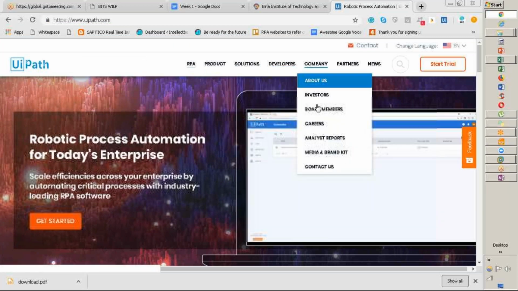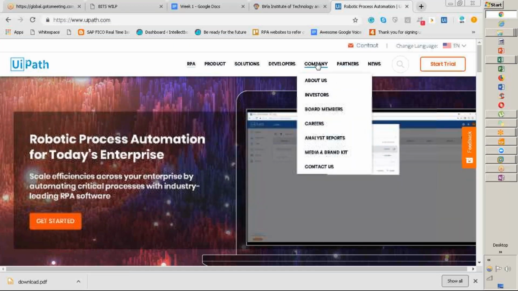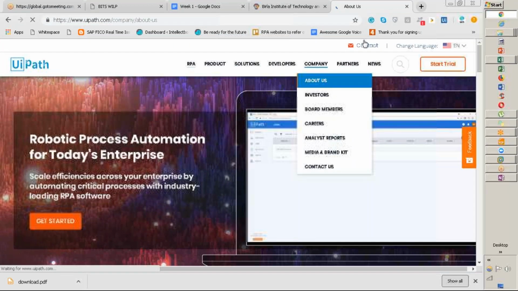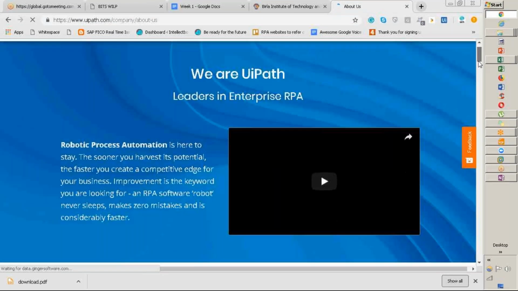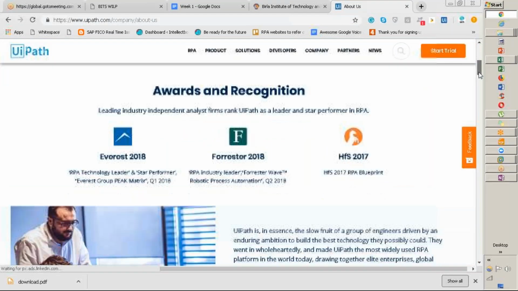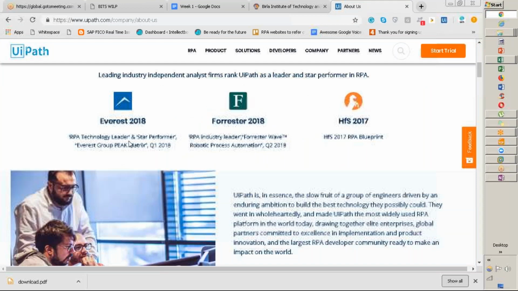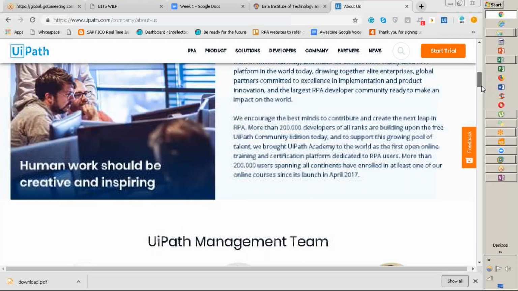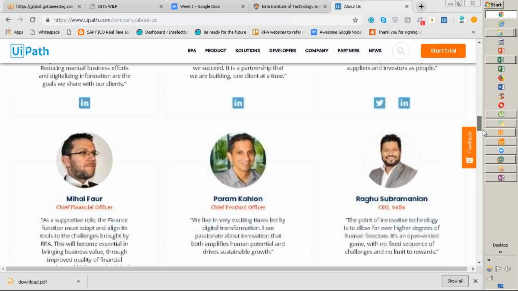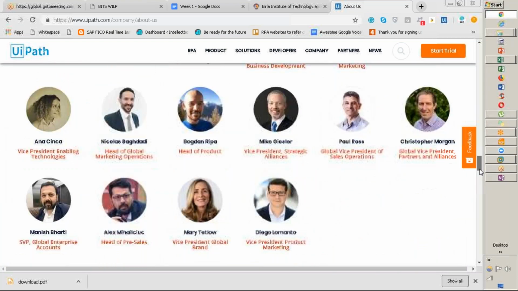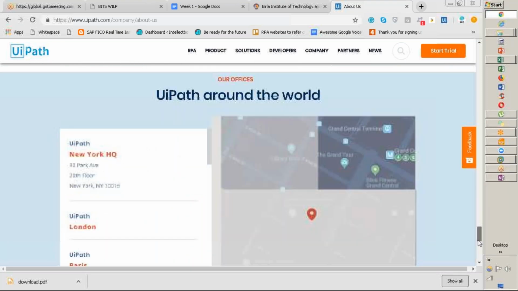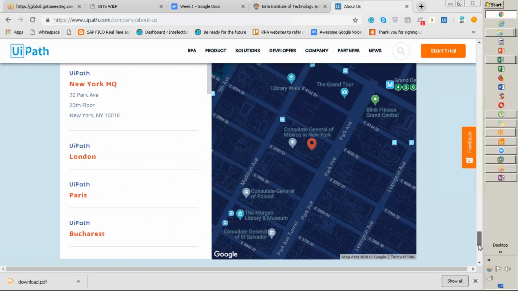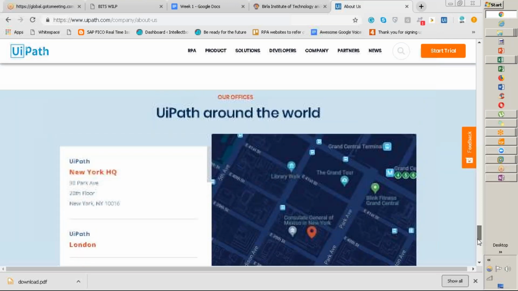What are the company related information, partner site, about us. Okay, automation is here. If I scroll down, awards: Forrester, Everest 18, RPA technology leader and star performer, Forrester Wave, HFS. Not needed right away, I'm just going through quickly. It's good to have this exposure at the initial stage, then you can know who the people are in which domain, which geography they have: London, Paris, Bucharest.